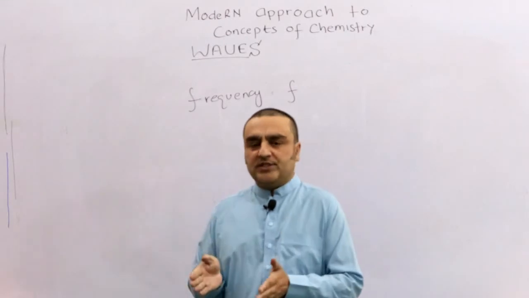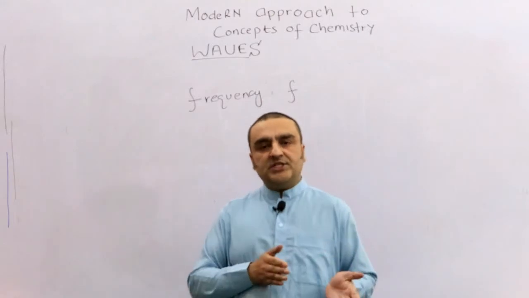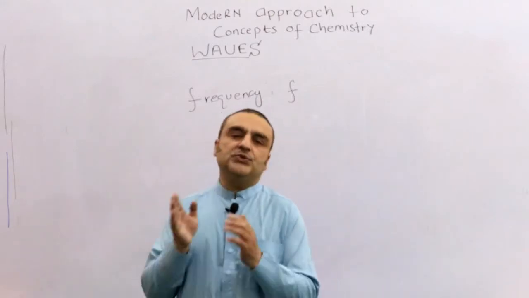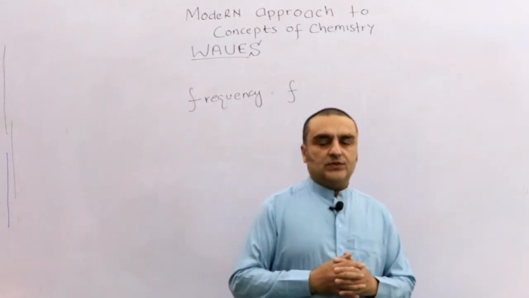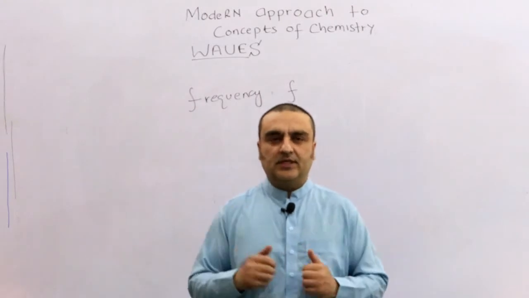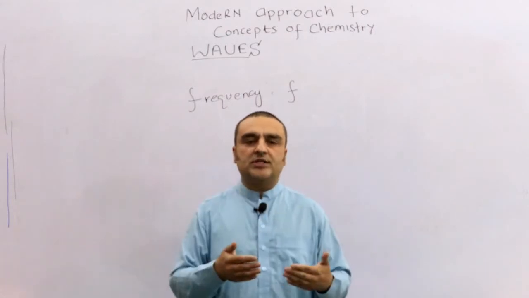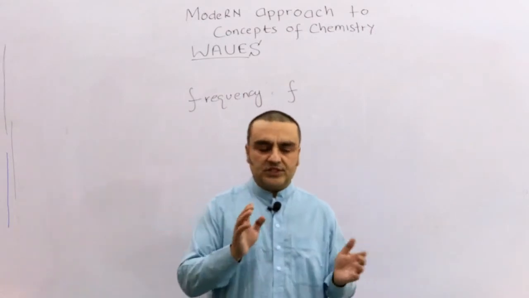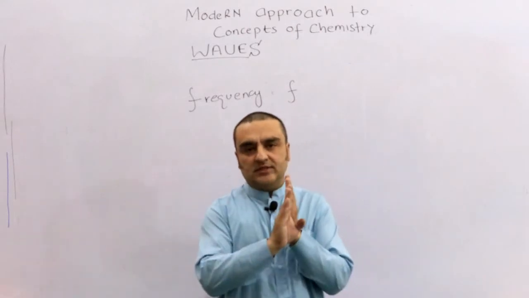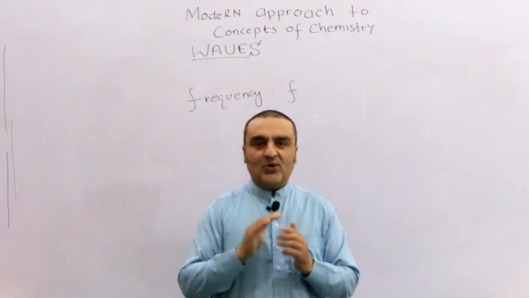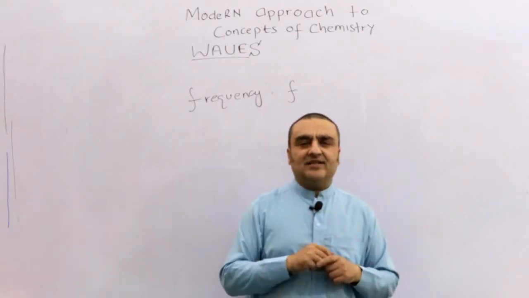In books you may have studied the definition, and it's very easy. So what a frequency is: the number of waves passing through a point per unit time. Okay, so this seems a little bit difficult for those who are starting the waves or studying the waves for the first time. Or you can say the number of waves passing through a point per unit time. Okay, or cycles per second. It will be clear in a moment.